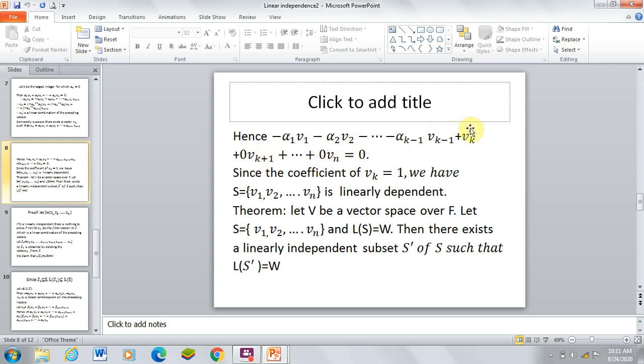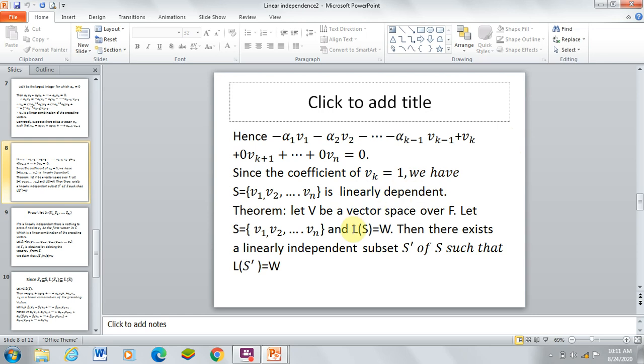Since the coefficient of vk is 1, not 0, the set S equal to v1, v2, and so on up to vn is a linearly dependent set. Hence proved.